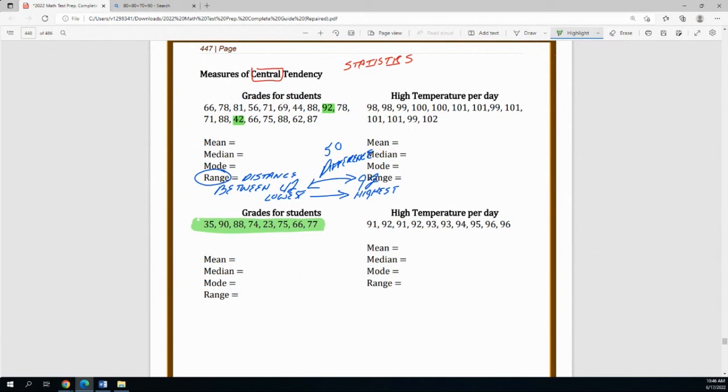Put it in order, either from small to large or large to small, it does not matter. Then it makes it easier to calculate a median, a mode, and a range. It's really going to have no effect on the mean because the mean doesn't care. But for the other three, it would. So they give that advice to their students. And you should try it too if you need to.